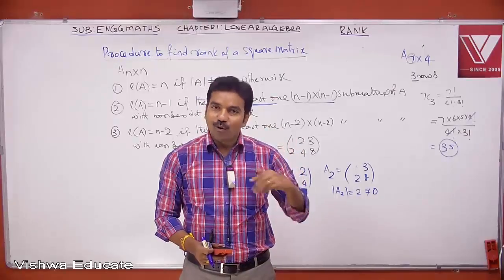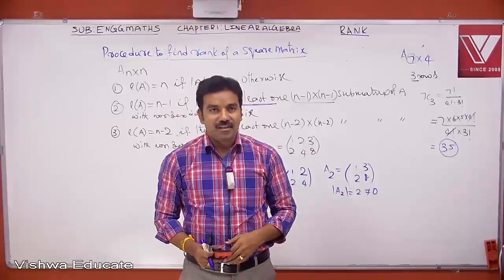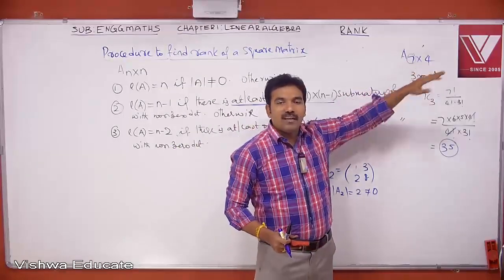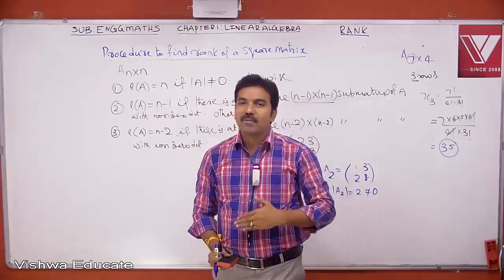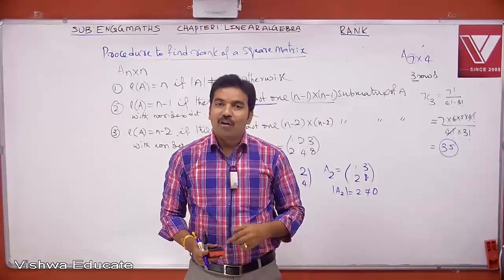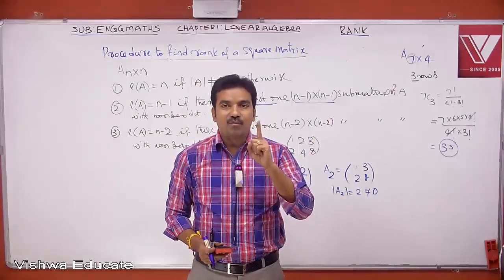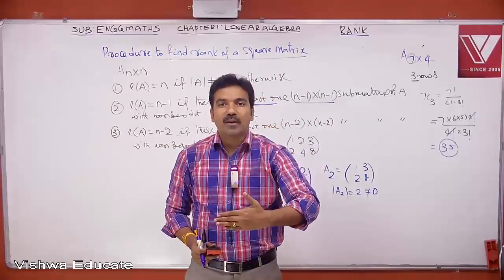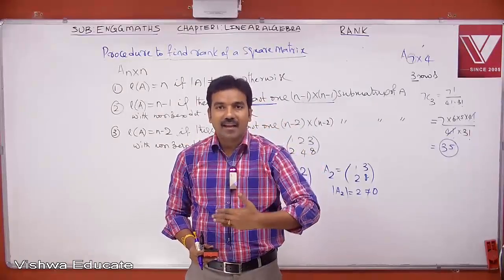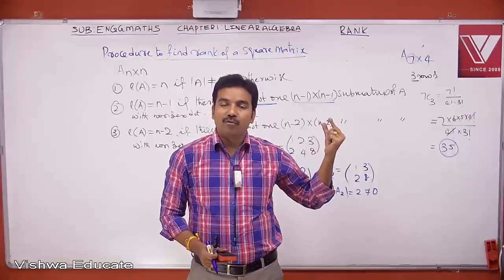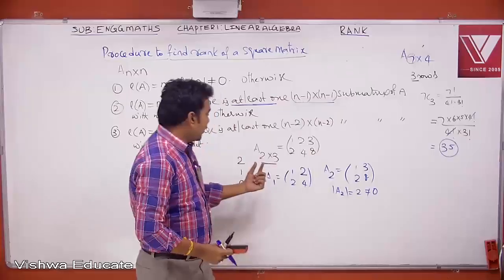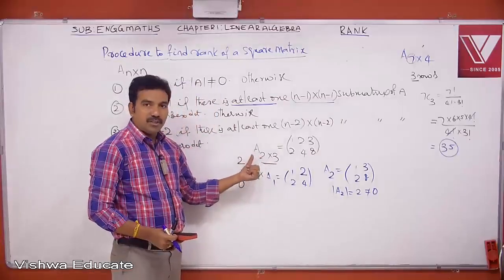Otherwise, go for 3 by 3 submatrices. Then eliminate 4 rows and 1 column. Then you will get 3 by 3 submatrices, many of them. Out of all these, if at least one has a non-zero determinant value, then the rank is 3. Otherwise, you next go to 2 by 2, next 1 by 1, like this. Therefore, when you take a 7 by 4 matrix, the maximum rank will be 4. When you take a 2 by 3 matrix, the maximum rank will be 2.